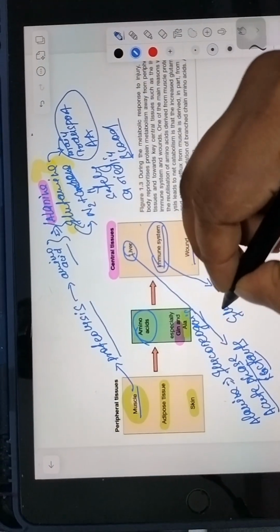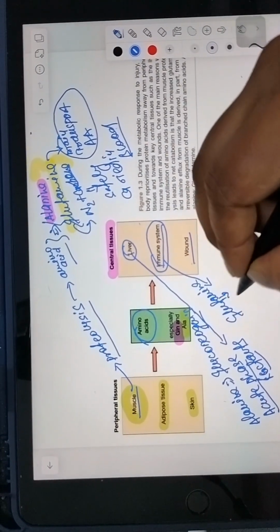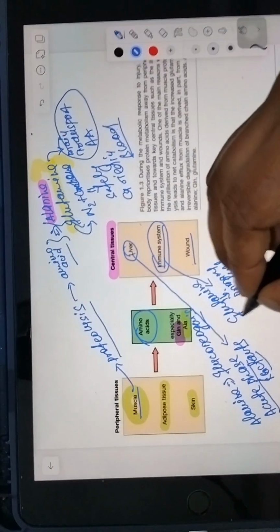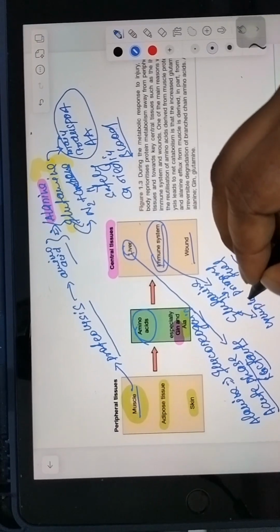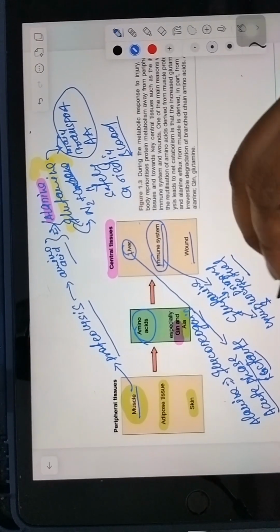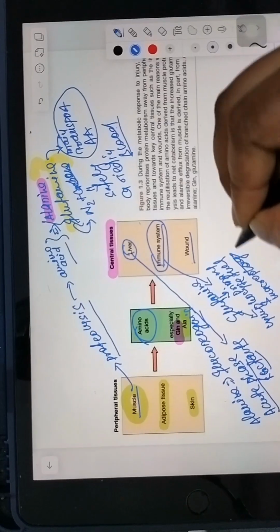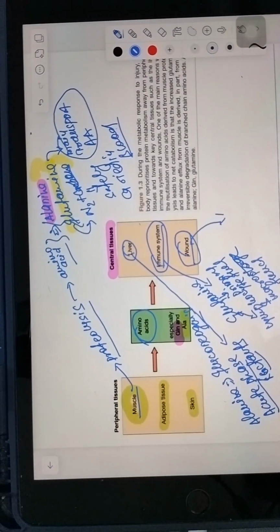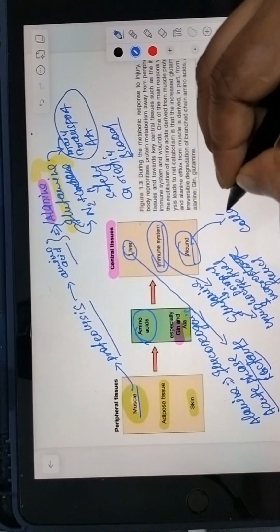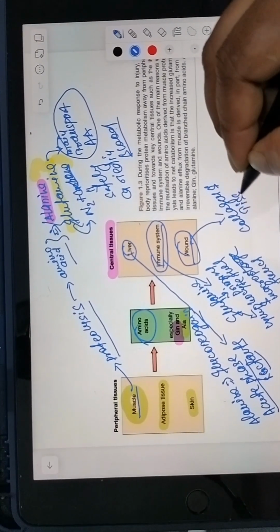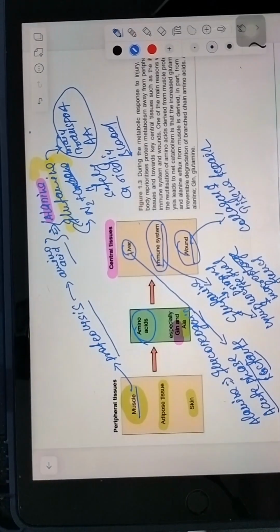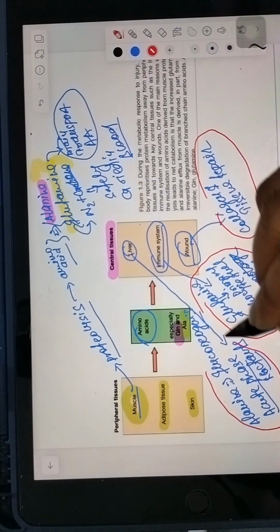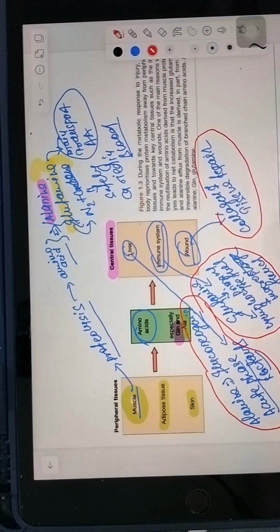The main one is glutamine. Glutamine is the primary fuel, and this is needed for lymphocyte and macrophage function. And in case of a wound, amino acids will be required for collagen and tissue repair. So these are the different uses of amino acids for different purposes.